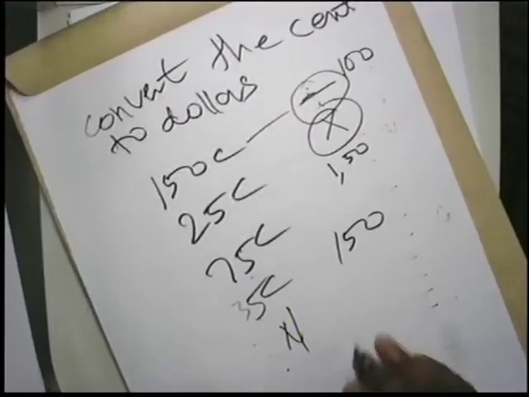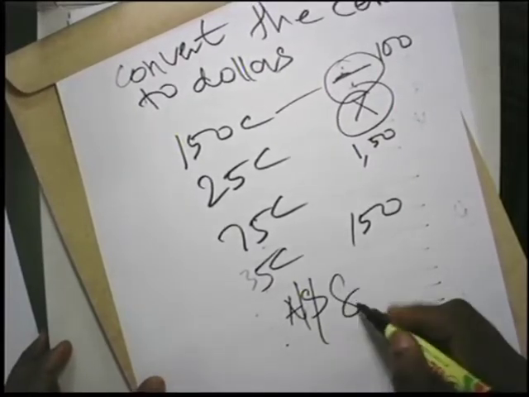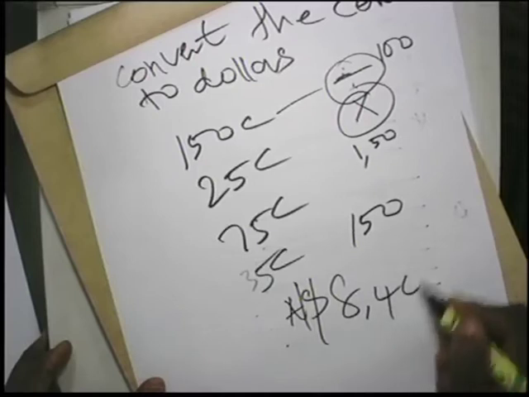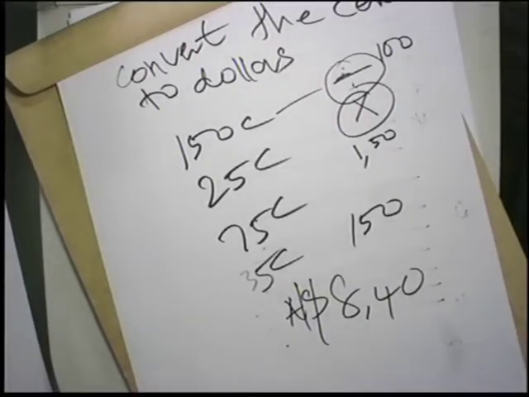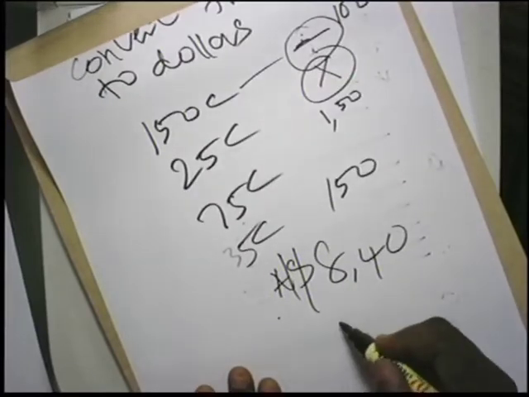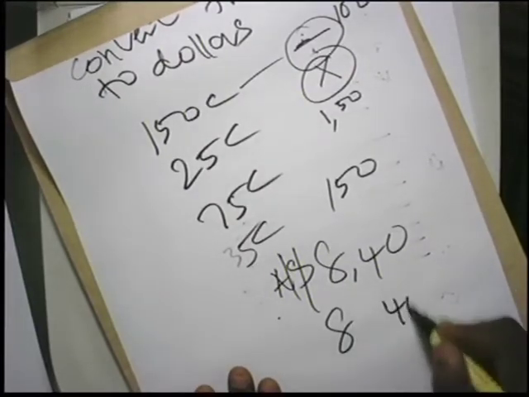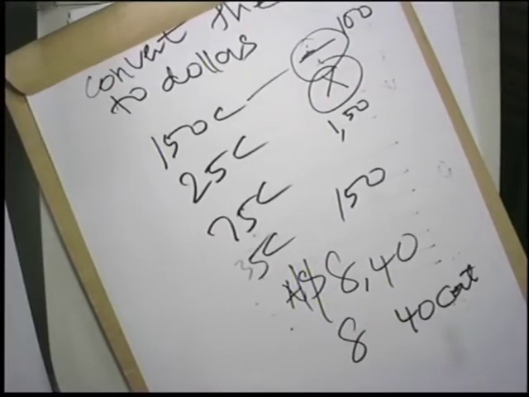Let us look at this. Now, if I give you this example, that you should write this amount as dollar and cent. Like this one, if I write 8.40, I want you to write it in dollar and cent. It simply means $8, then 40 cents. That's what I mean by this.